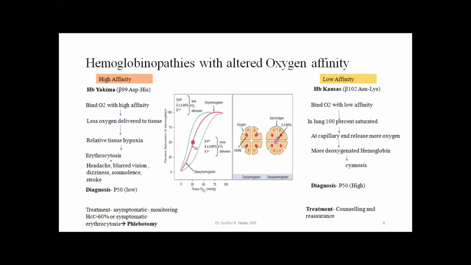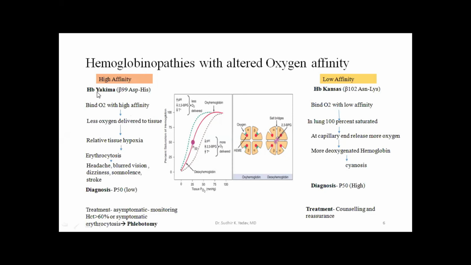Structural hemoglobinopathy, the hemoglobinopathy with altered oxygen affinity. Oxygen affinity is judged by the P50 value. So this oxygen affinity can be low or it can be high.